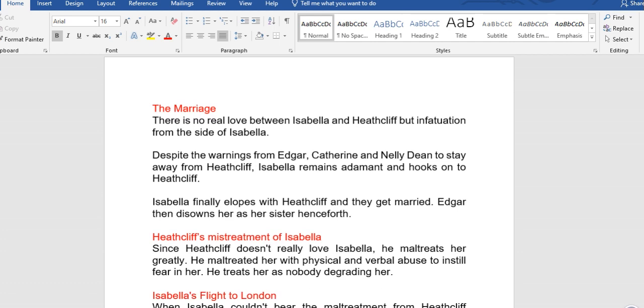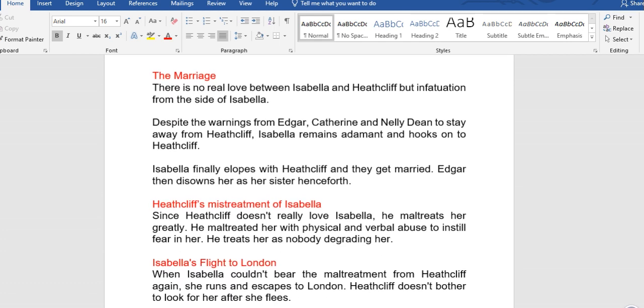Now about the marriage, that is the marriage between Isabella and Heathcliff. There is no real love between Isabella and Heathcliff, but infatuation from the side of Isabella. That is, the love between them is not an emotional love. It's just an infatuation on the side of Isabella, just because she envies Catherine.